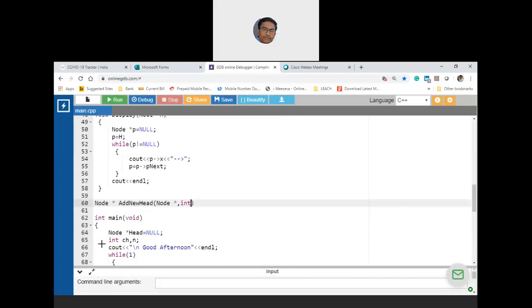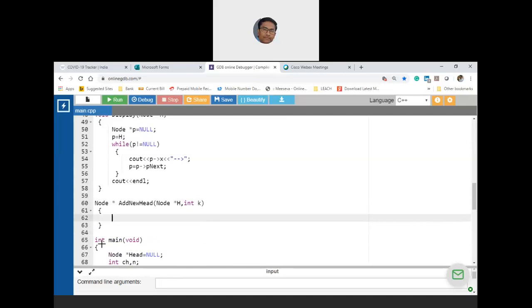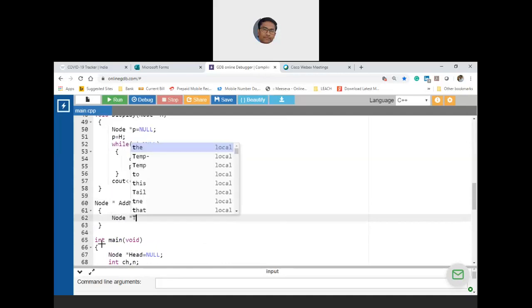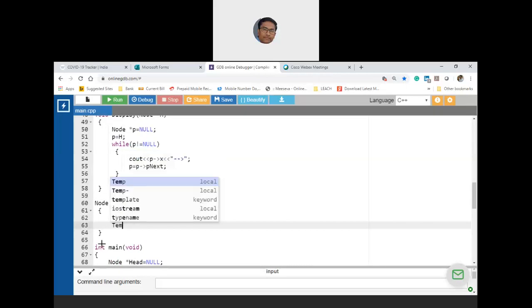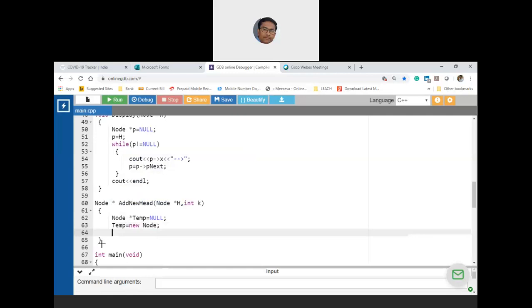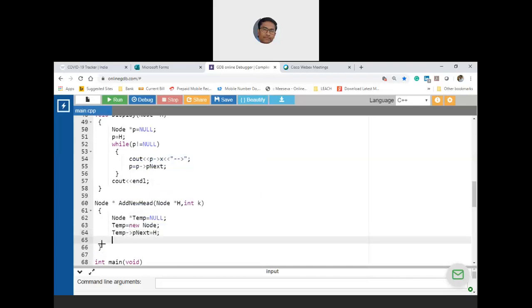I'll take h, then I'll take probably k, and then I'll take node star temp is equal to null initially, and then temp is equal to new node type. Now you already have h, now you already have temp. Now you have to appropriately fix the links. That means temp arrow next has to be head, which is h here.